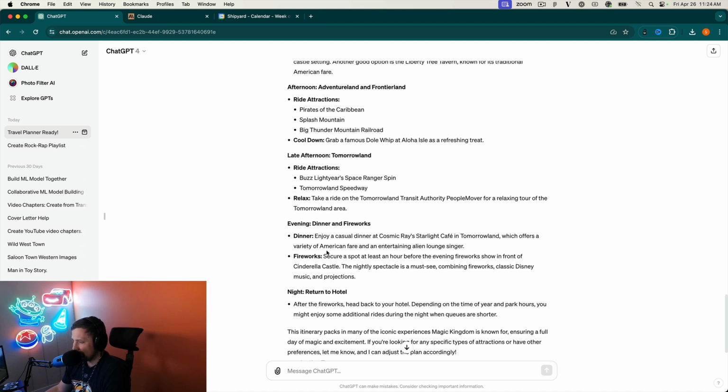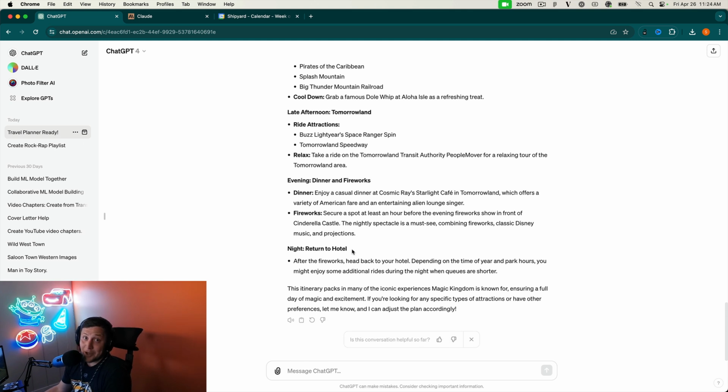Okay, pretty good. I don't know that I would go to dinner there, but that's not bad. You're already there, and then secure a spot at least an hour before the evening fireworks show. Wow. Then return to the hotel. It's a pretty good plan. I don't know that I'd be able to plan that any better for somebody. That's pretty good. So that's like an A plan.